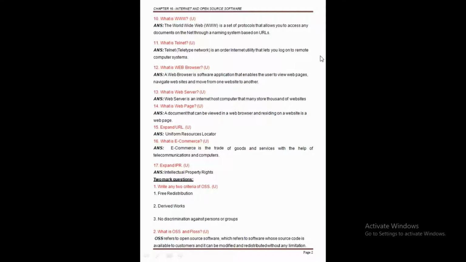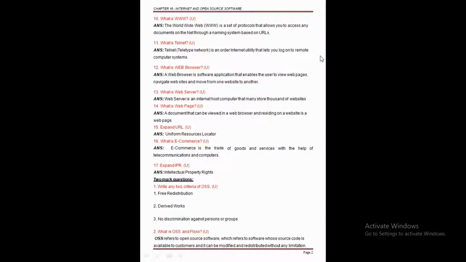So we can say that the World Wide Web is a set of protocols that allows us to access any information on the net, and it is based on the URL. The URL full form is Uniform Resource Locator. Each website has a unique address called the URL, or in simple words, the address of the website is called the URL. So this is about the www.